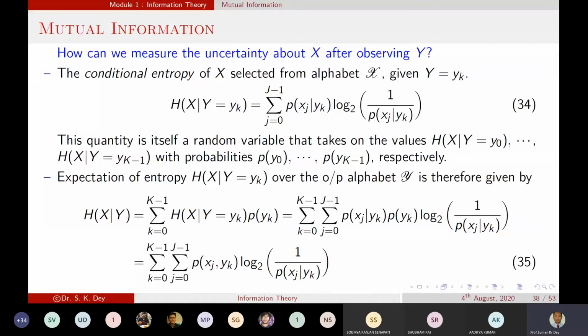This is the transition probability. So if we calculate the entropy value of a transition probability, that will give us the conditional entropy.